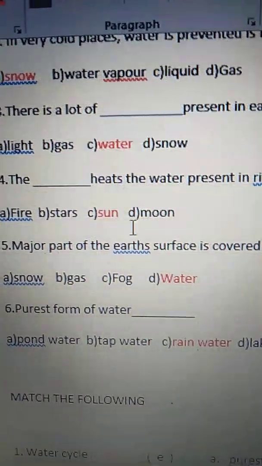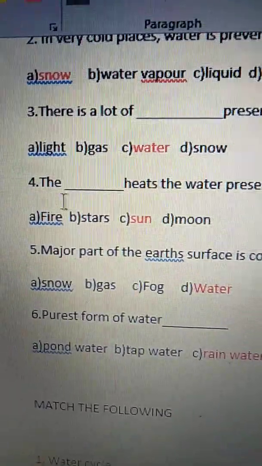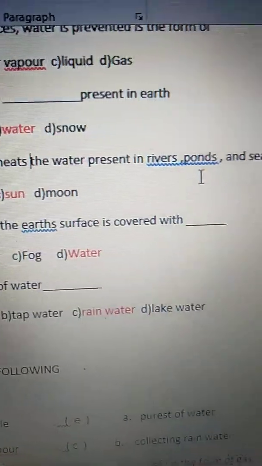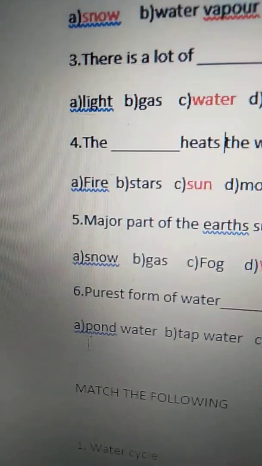Option A fire, option B stars, option C sun, option D moon. So the correct answer is the sun heats the water present in rivers, ponds and seas. So C is the correct answer for the fourth question.